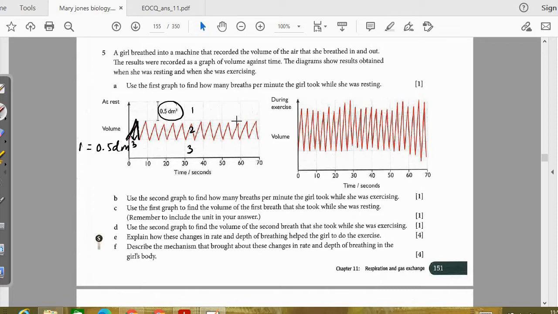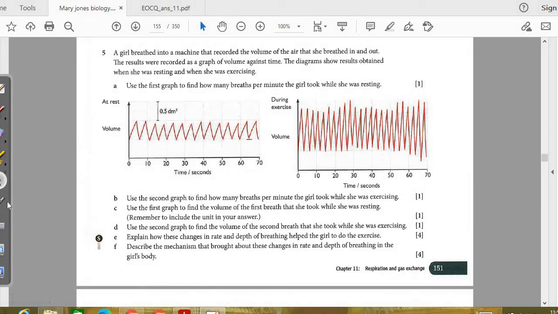And if you see, the grid lines are given to you. You need to check those lines. The breath is in between the grid lines only, and that is 1 cube occupying, and 1 cube is equal to 0.5 dm cube. So the answer for C will be 0.5 dm cube. Why? Because 3 cubes are given, 1 cube is equal to 0.5 dm cube. That has already been given.